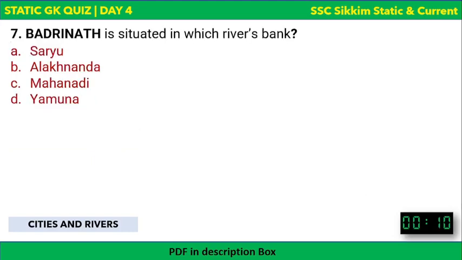Next question: Badrinath is situated on which river's bank? The options are on the screen and your time begins now. It's a holy place in Uttarakhand, and it is situated on which river's bank? The correct answer to this question is Alaknanda River. So on the bank of Alaknanda River, Badrinath is situated.